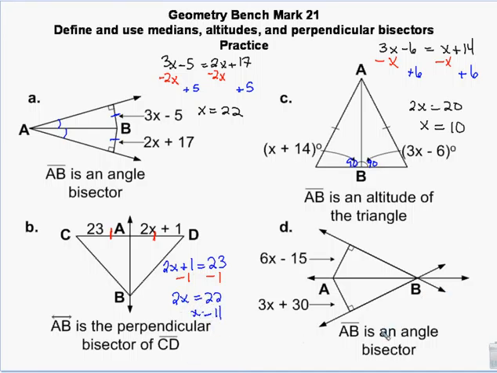And finally, angle bisector, which tells me these are the same. So 6x minus 15 is equal to 3x plus 30. Subtracting 3x gives me 3x. Adding 15 gives me 45. So x is 15.